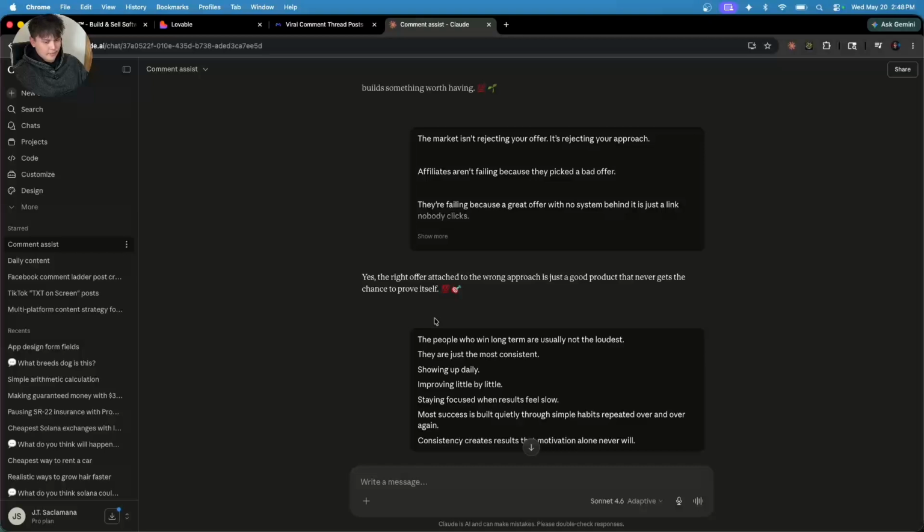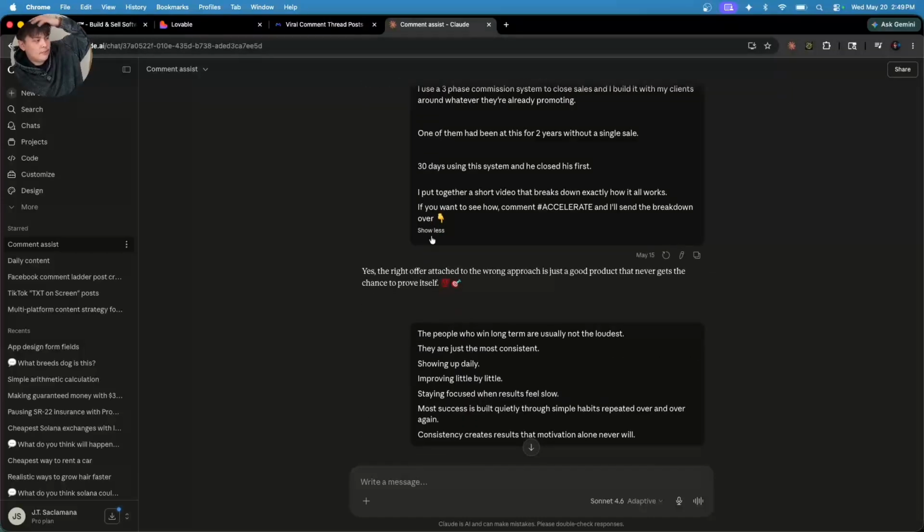And whenever I go into Facebook, sometimes it already has options to generate replies, and on some profiles, I don't know if it's a setting or not, they don't have that option. So what I would do is just copy their whole post and paste it into Claude, and it would generate a reply for me to easily copy and paste into Facebook.